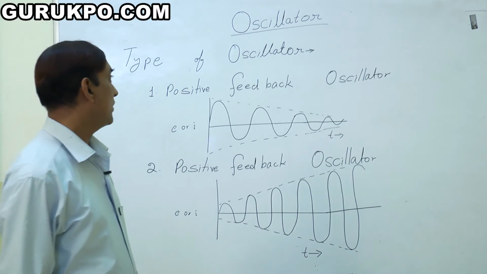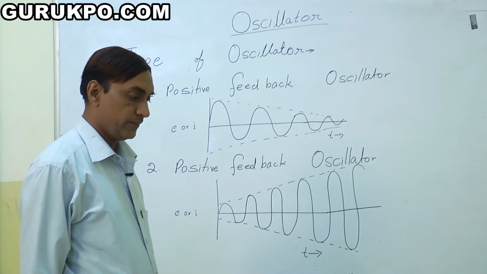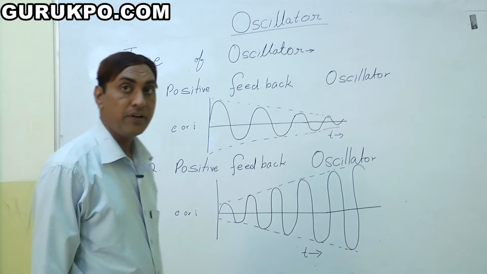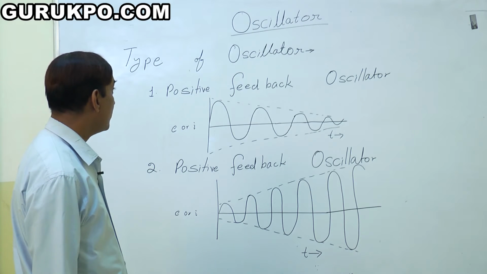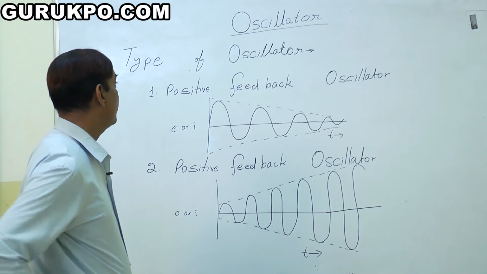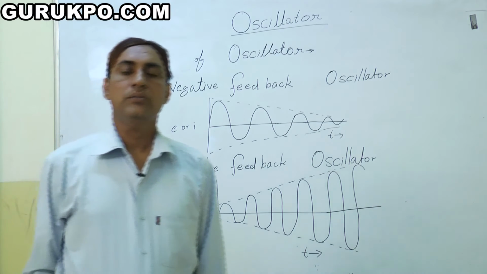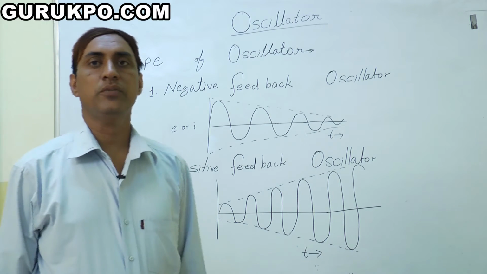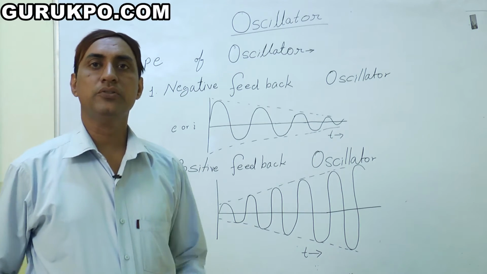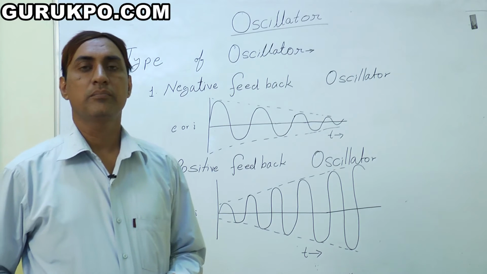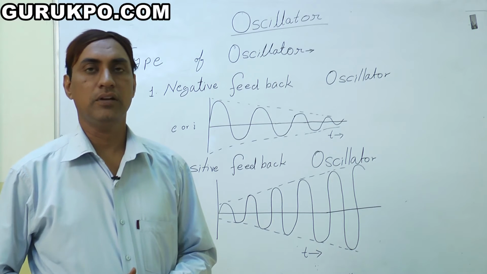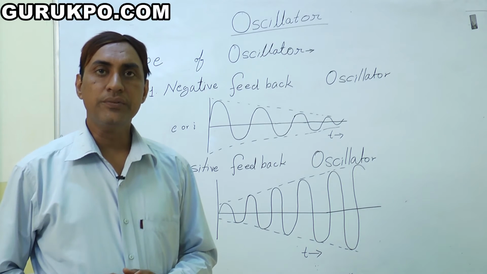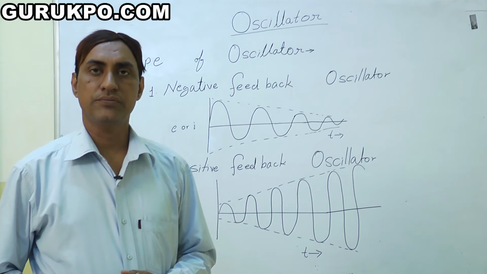Now we are talking about the types of oscillator. The type of oscillator can be defined by the feedback. There are two types of feedback available: one is negative feedback, another is positive feedback.